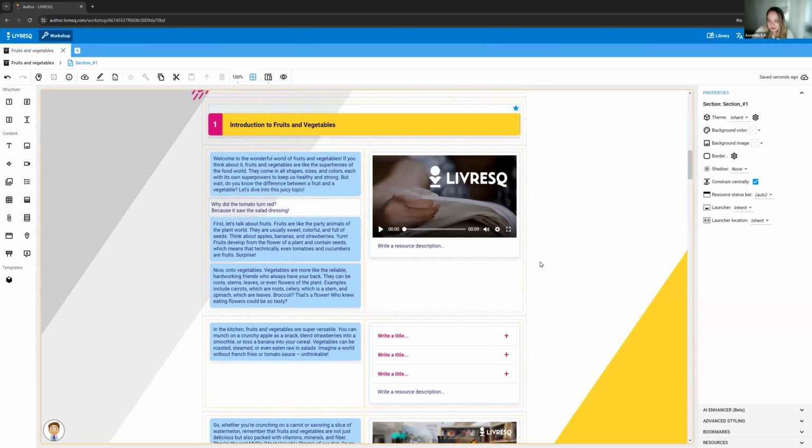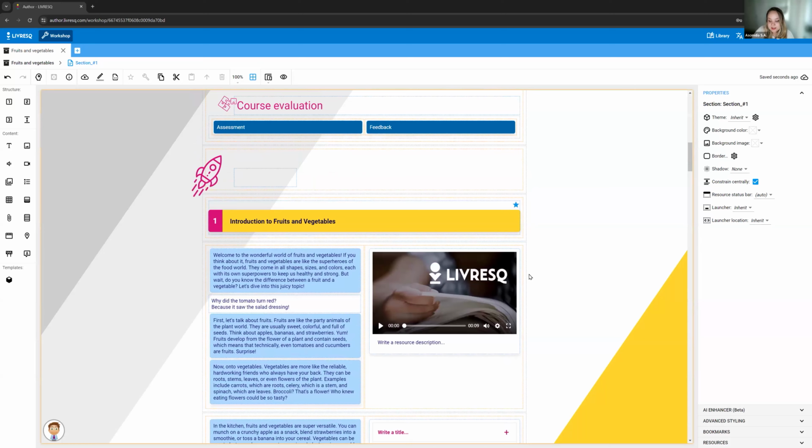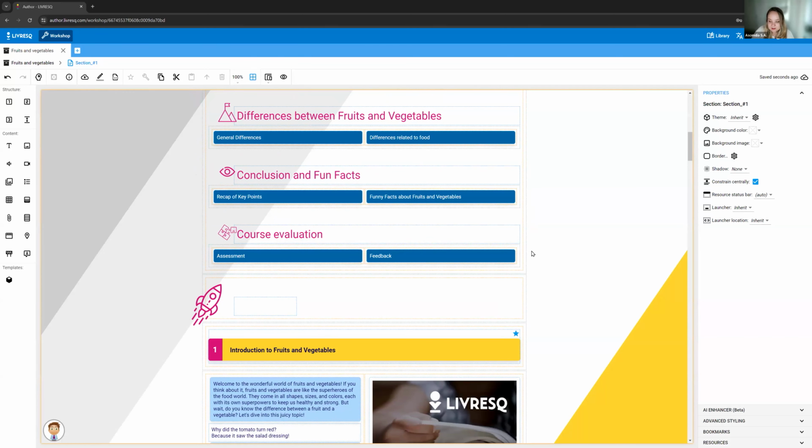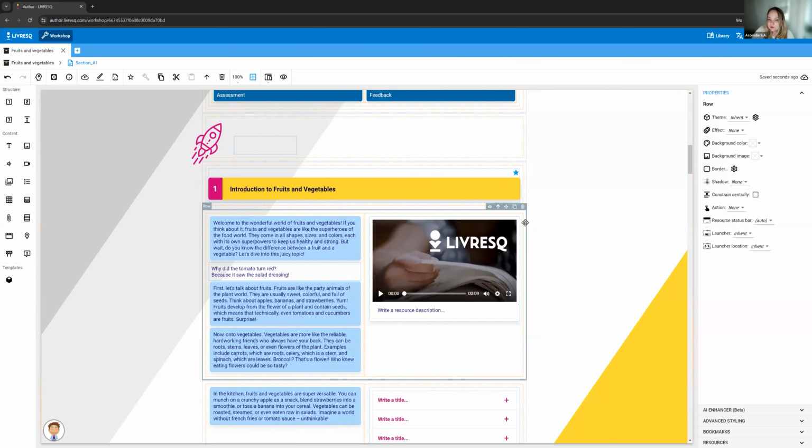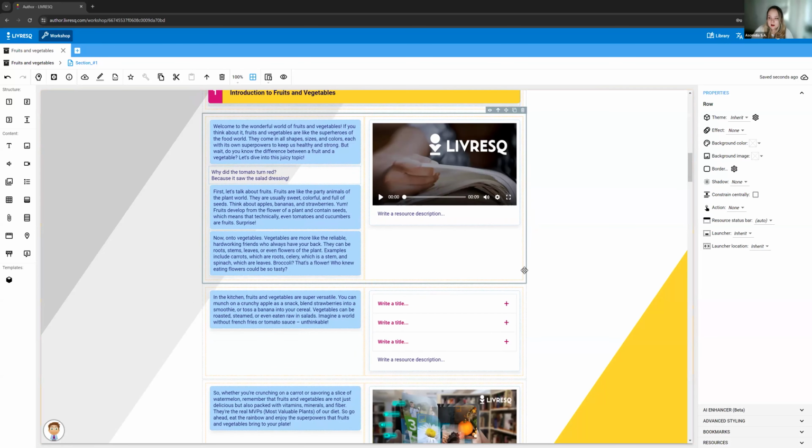And this sort of gave us, if you've never seen LIVRESQ before, essentially the components of the LIVRESQ section are rows, which will be arranged one underneath another for as long as you want your section to be. Inside rows, we have cells, and inside those cells is where we have the actual resources.